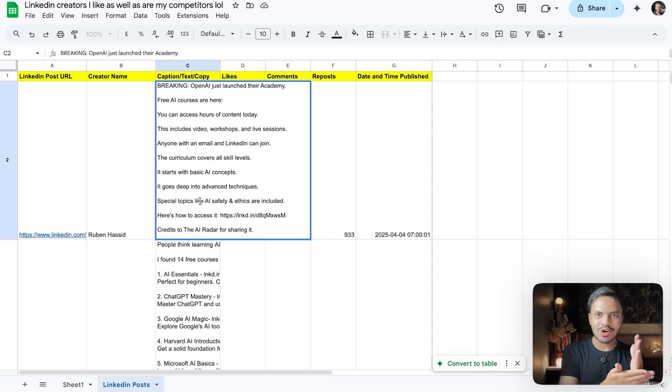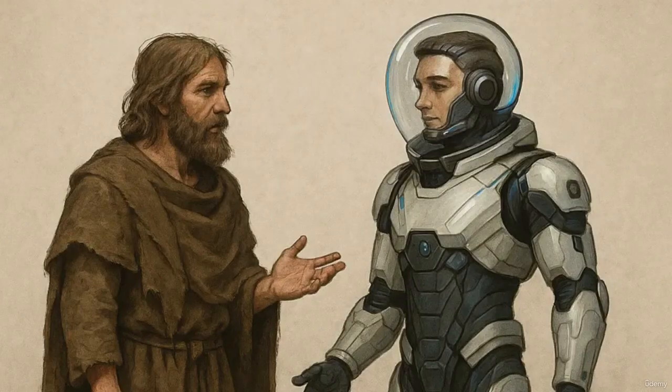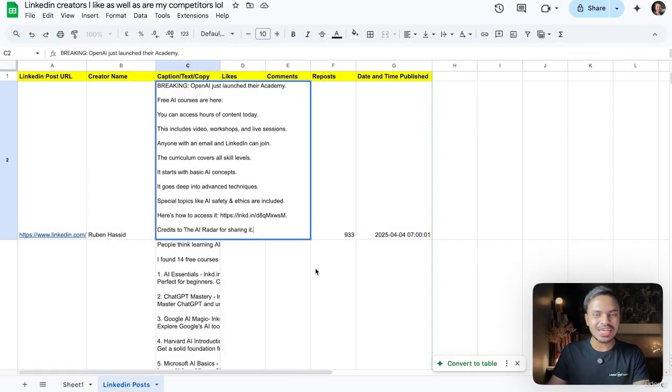For instance, this copy has already worked before for this creator, so it will definitely work for you. It's all about human psychology. Humans were just the same 1,000 years ago and they will be the same 1,000 years after. So you don't need to reinvent the wheel on your own. You can easily repurpose these copies of top performing posts.